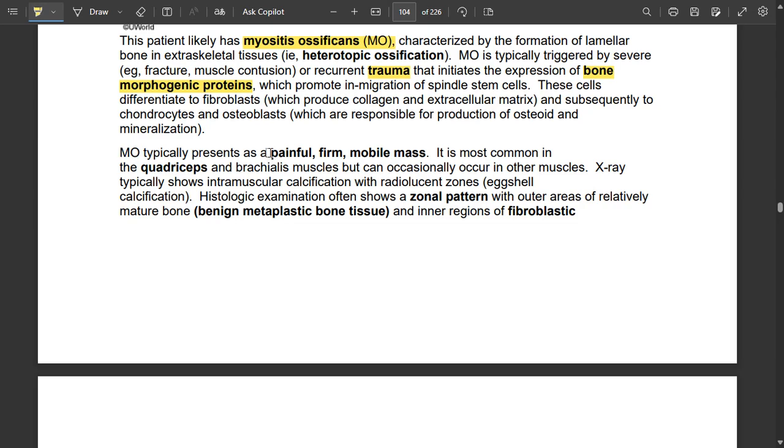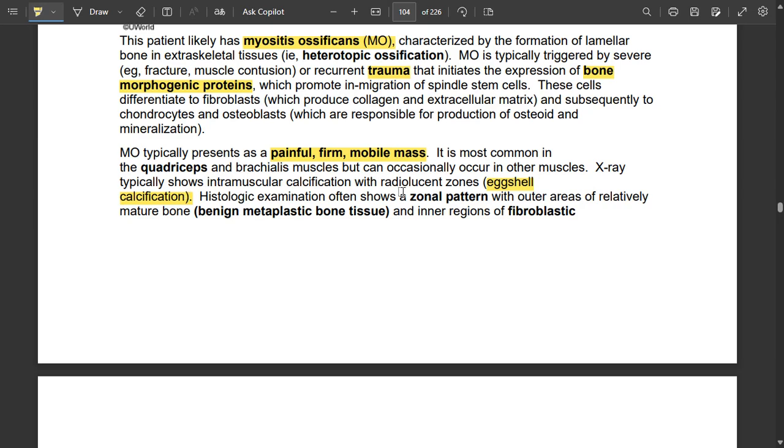Myositis ossificans typically presents as a painful, firm, mobile mass. So there is a painful mass which is formed because of bony consistency, and it's mobile as well because it's in a muscle and not attached completely to the bone. It's most common in the quadriceps and brachialis muscle, but can occasionally occur in other muscles as well. So it mostly occurs in big muscles like the quadriceps. X-ray typically shows intramuscular calcification with radiolucent zones. So there can be radiolucent zones and intramuscular calcification, which is highly suggestive of myositis ossificans.